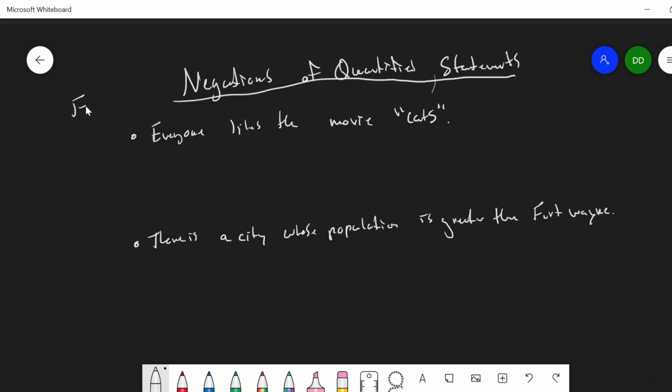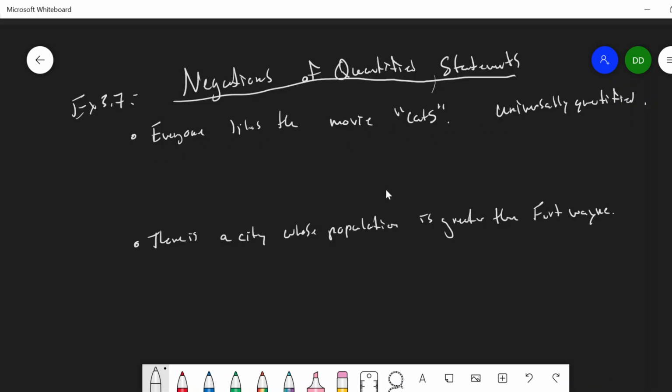This is example 3.7 to sort of motivate this and to give you some intuition for how to negate a quantified statement. So the first statement is everyone likes the movie Cats. First thing to notice is that this is universally quantified. I'm saying every person, so for every person, for each person, that person likes the movie Cats. That's one way to think about this. This is really a universally quantified statement. I'm saying this statement, the person likes the movie Cats, is true for all people.